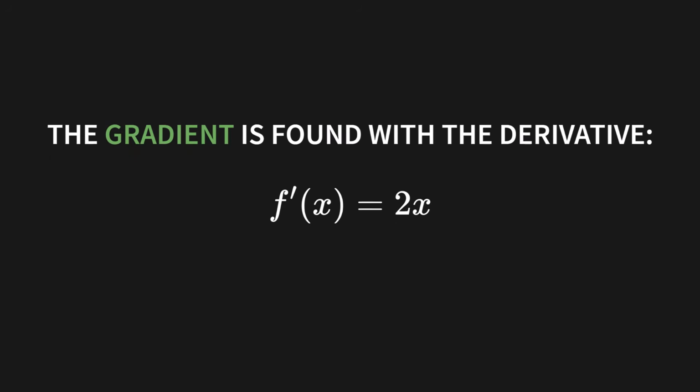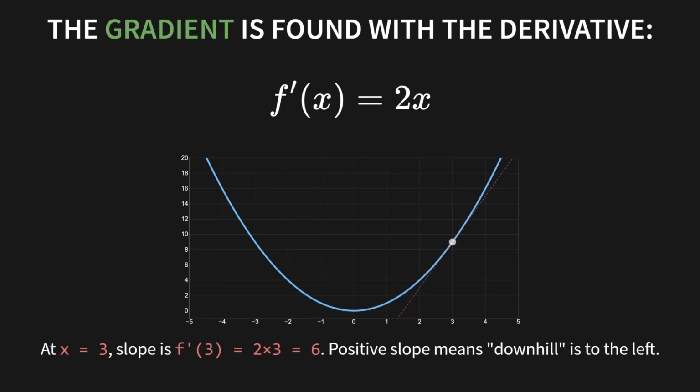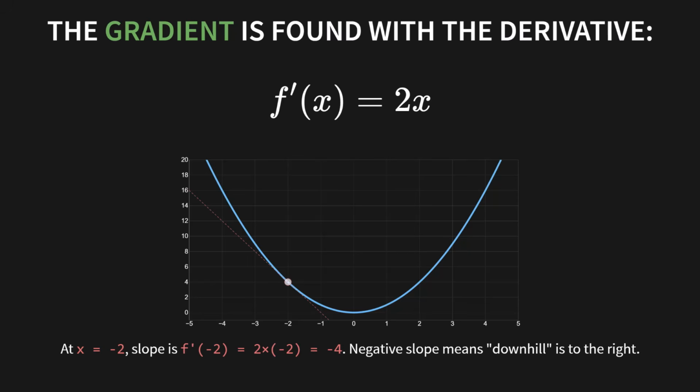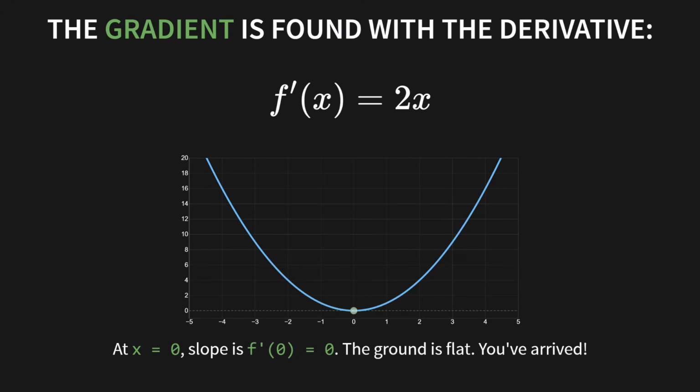Think about it. If we're standing at x equals 3, the slope is 2 times 3, which is 6. It's a positive slope, which means downhill is to the left. Now, what if we're at x equals negative 2? The slope is 2 times negative 2, which is negative 4. A negative slope means downhill is to the right. And what happens at x equals 0? The slope is 0. The ground is flat. You've arrived.